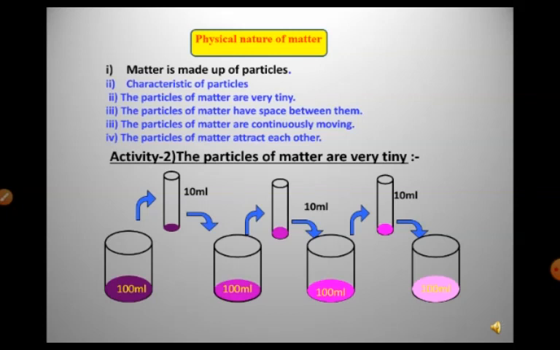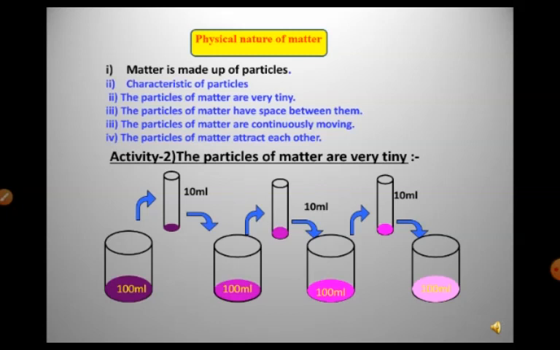So what we have to do here, children, is take potassium permanganate crystals and dissolve them in 100 ml of water. So what you have to do is take a beaker with 100 ml of water and add very few crystals of potassium permanganate.